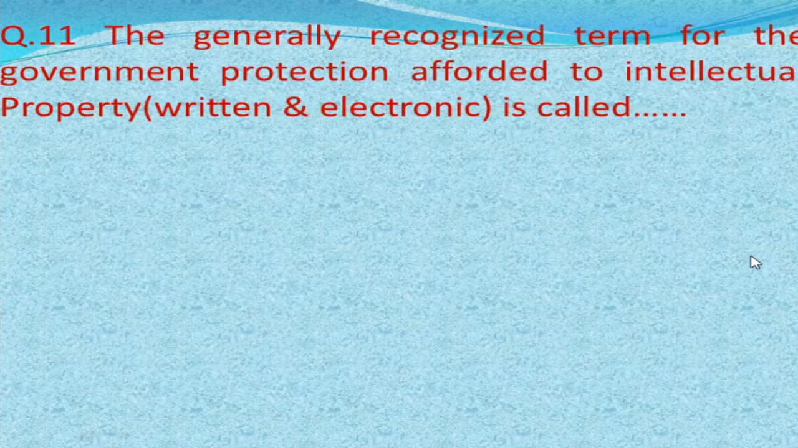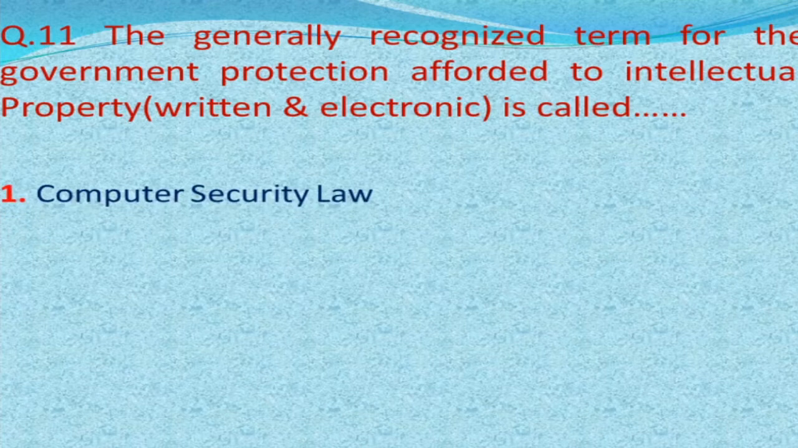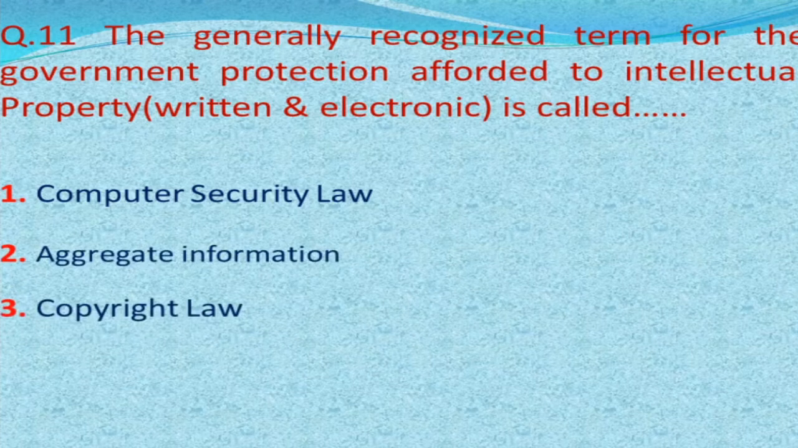Next question: the generally recognized term for the government protection afforded to intellectual property is called. Our options are computer security law, aggregate function information, copyright law, and fourth none of these, and our correct answer is copyright law.